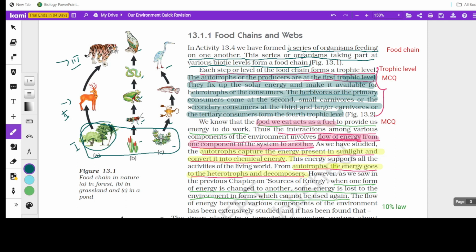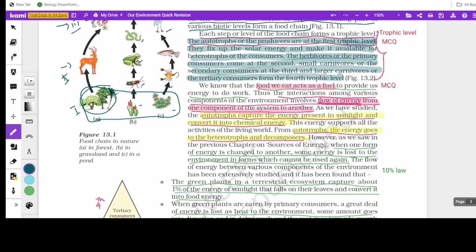What is left behind is transferred to the next trophic level. So when one form of energy is changed to another, some energy is lost to the environment in forms which cannot be used again. So a part of that energy which they have is used up by them and it is lost. Then the flow of energy between various components of the environment has been extensively studied.